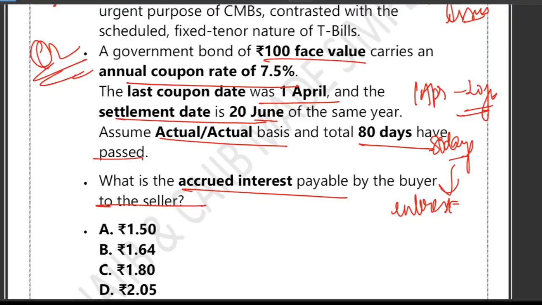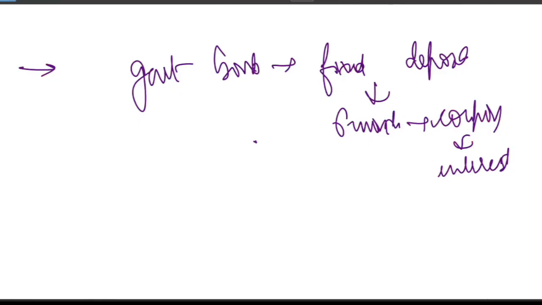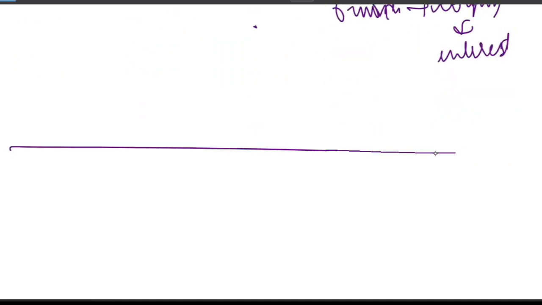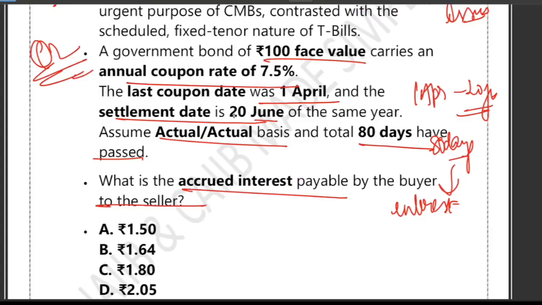Try to understand what is happening here. Let me explain on the timeline. It will be much better to understand. The seller held the bond from 1 April to 20 June. So how many days are there? 80 days. And they have explicitly mentioned the annual coupon rate. The last coupon date was 1st April, and the settlement date is in the month of June.